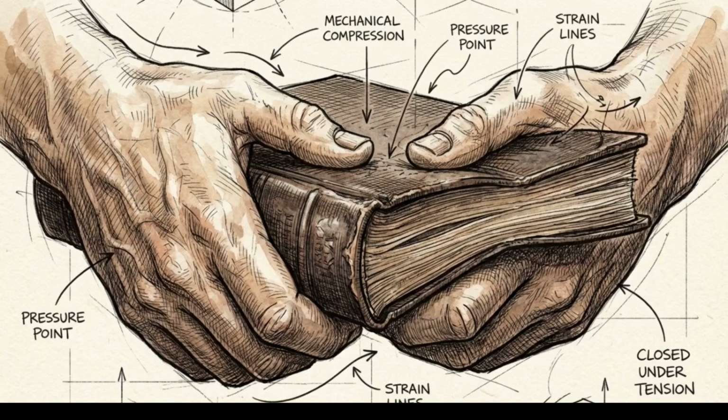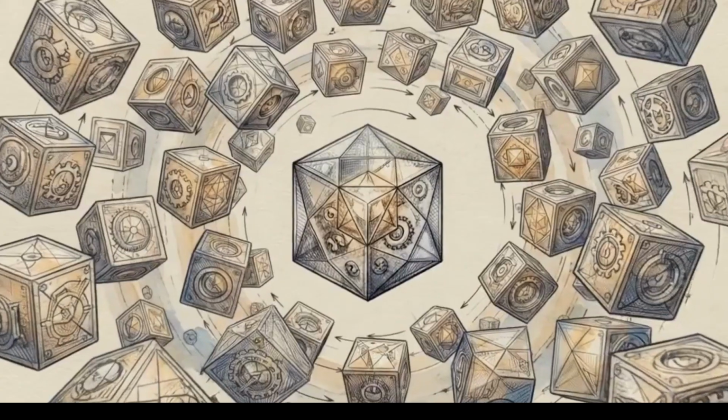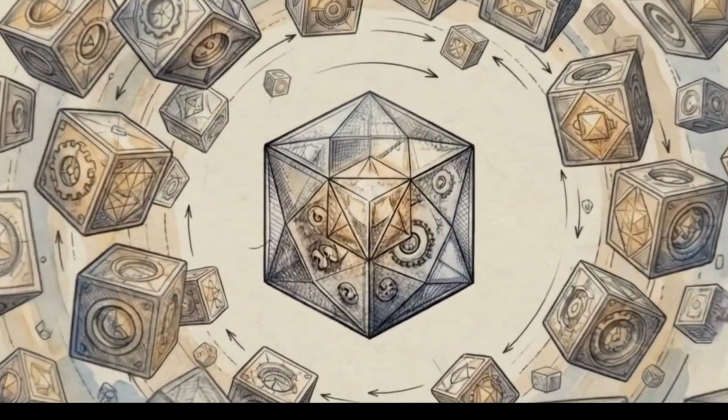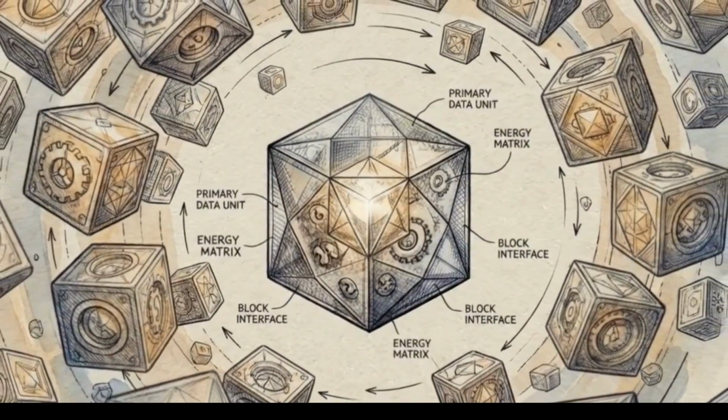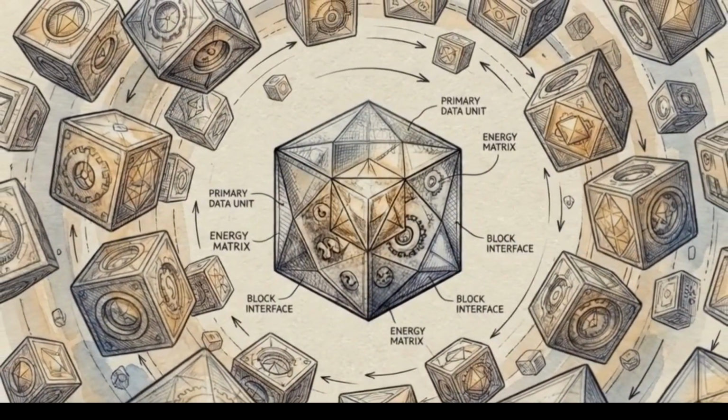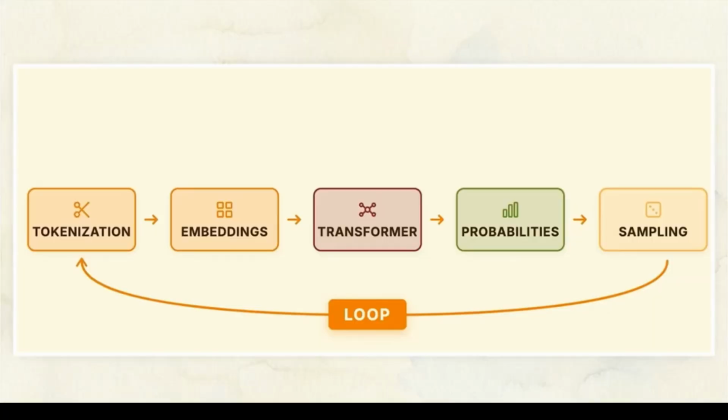To understand how these models actually process language, we have to stop looking at the final, human-readable paragraphs. We need to freeze time and analyze the discrete state transformations that occur inside just one micro-iteration of the cycle. This system flowchart outlines the complete path of that micro-iteration, from tokenization to sampling.